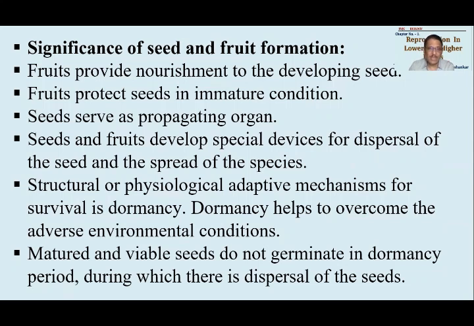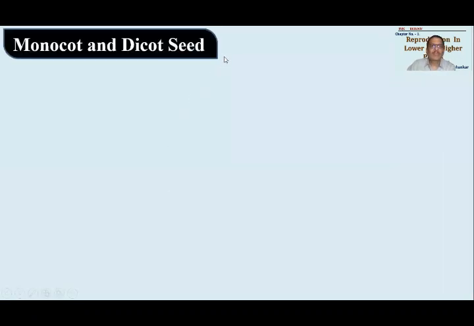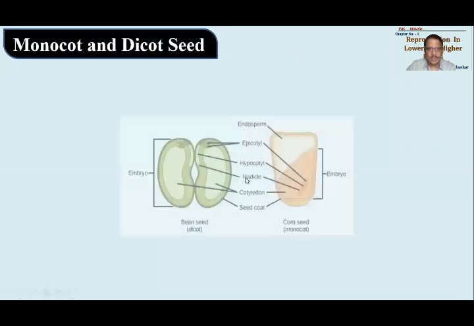Mustard and viable seeds do not germinate in dormancy period. डॉर्मेंसी पीरियड में जर्मिनेट होंगे ही नहीं, एक पर्टिकुलर सीजन ही लगेगा उनको, तभी ये जर्मिनेट होंगे. During this period, there may be a dispersal of seeds, and the seeds may be carried out to the different areas that will help in development or spreading of species.